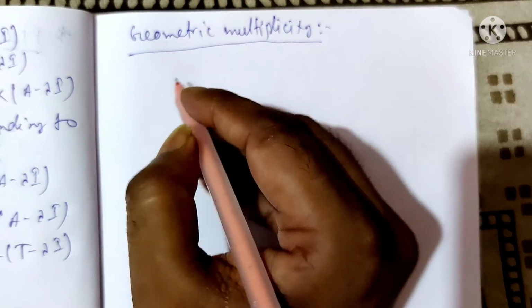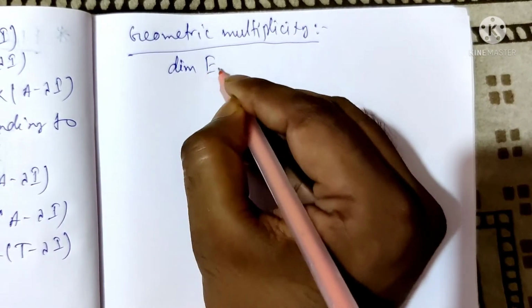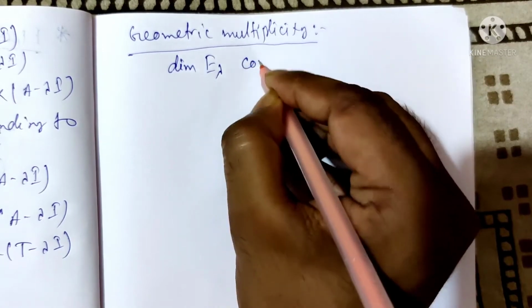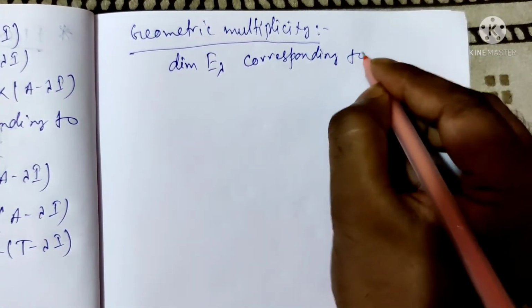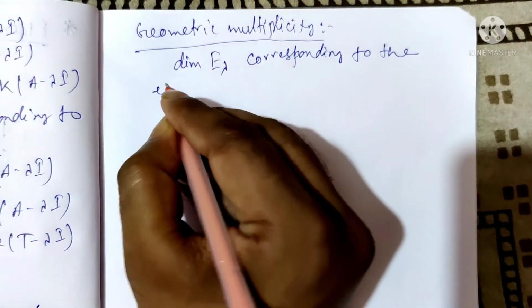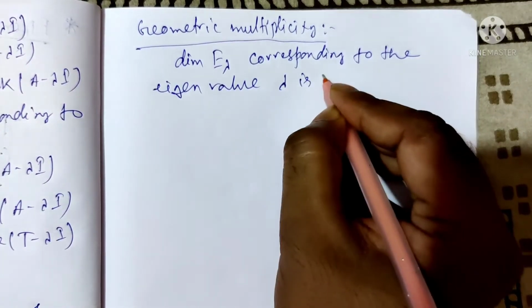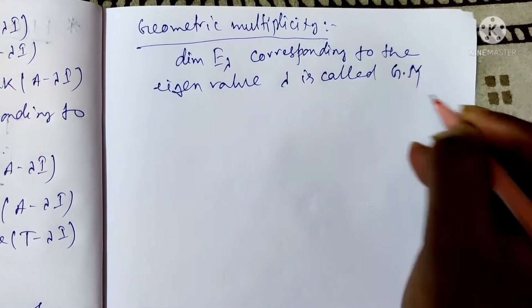What is the geometric multiplicity? The dimension of E lambda corresponding to the eigenvalue lambda is called the geometric multiplicity or GM.